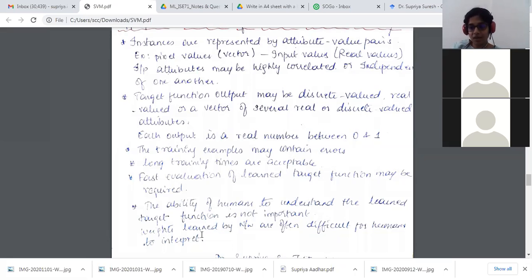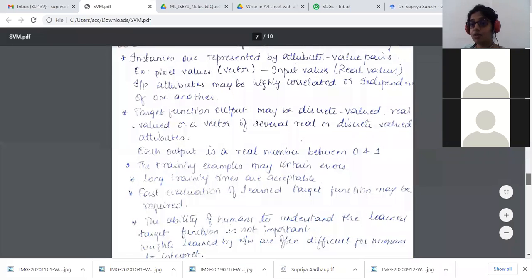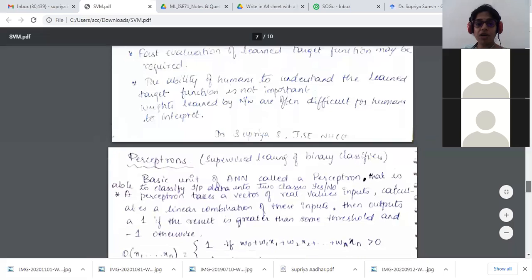Though human brains are very fast in taking decisions, when it comes to memorizing, yes, we do some things. This is how we train the system. But as I told you, with respect to weights, identifying from where to where the connection has happened takes us some time, and the machine is faster at that. So this is about certain capabilities and certain problems which artificial neural networks can encounter.